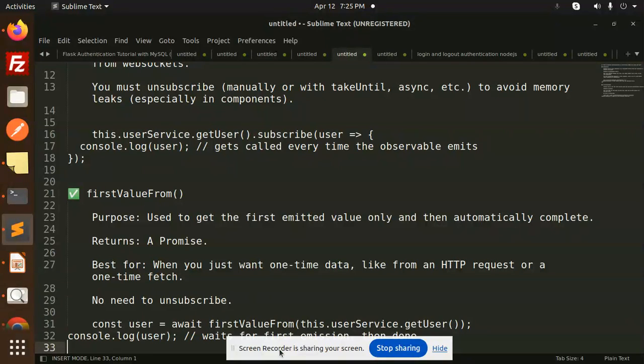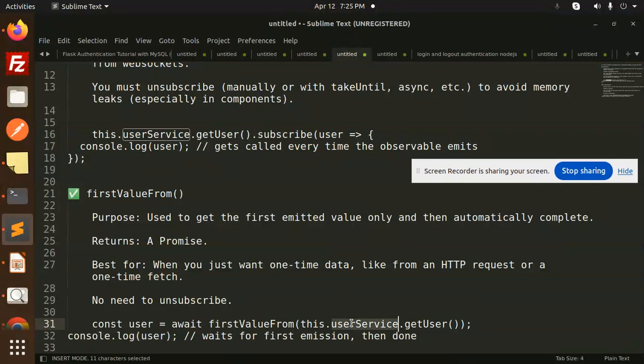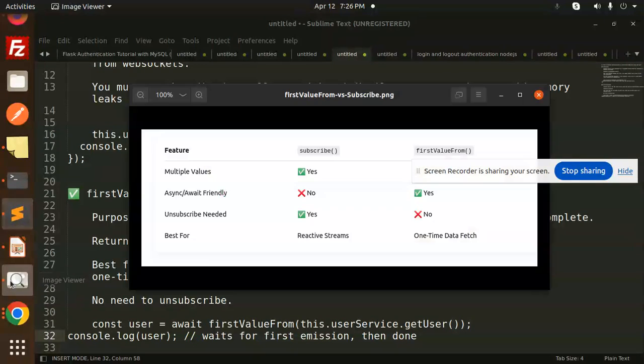So this is an example. Here you can see const user = await firstValueFrom(this.userService.getUser), and it waits for the first emission, then done. Okay, there is an example also.